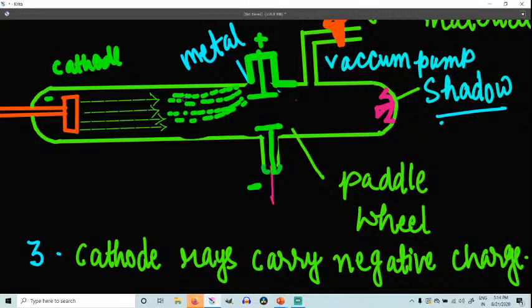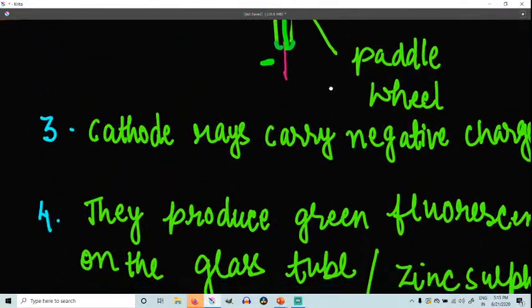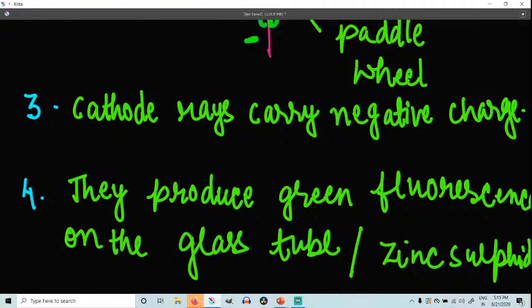So when you see the deflection, it means they deflect in the electrical field. When cathode rays deflect in the electrical field, obviously which side are they going to deflect? Positive side. This proves that the cathode rays are carrying negative charge. Understood, beta? Class? One more point I would like to highlight here: they also deflect in the magnetic field, right? So we have proved that the cathode rays carry negative charge. When you keep an electrical field, obviously they are going to deflect towards this side.